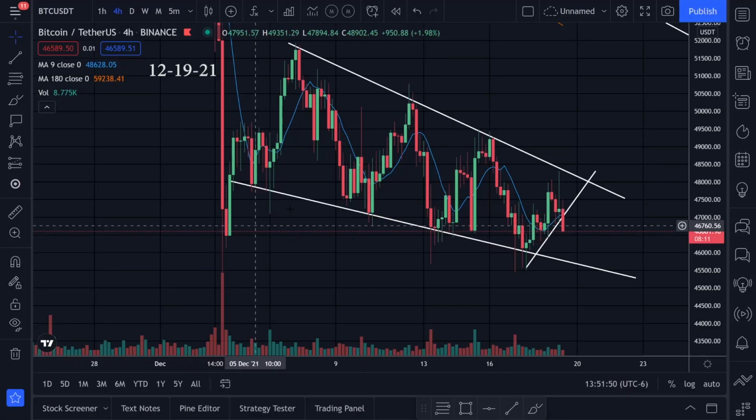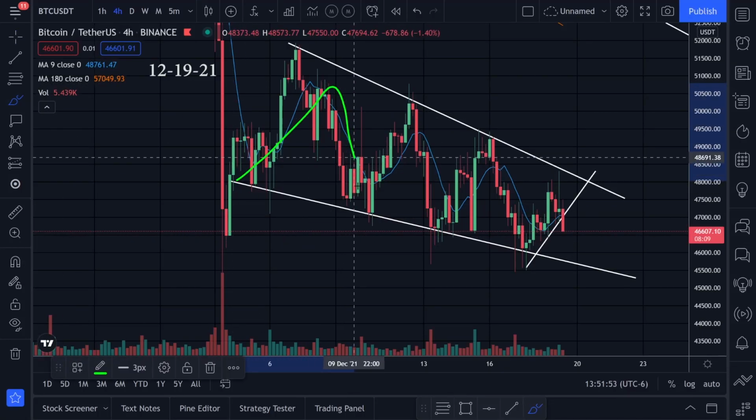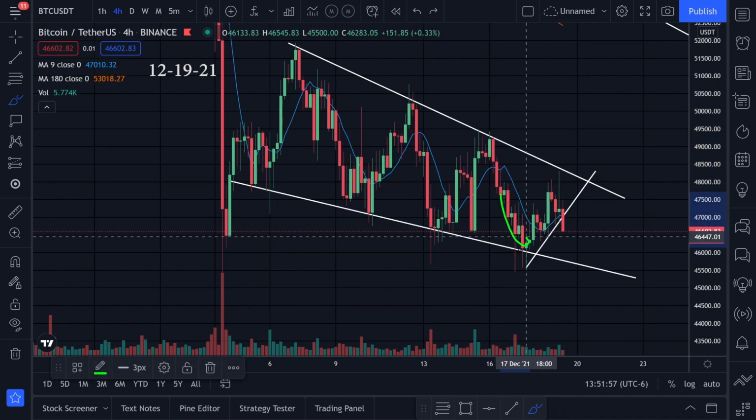Let's take a look at the chart action for Bitcoin. All right, so here's what I'm looking at. We're still in this channel pattern going like this. We came down, got support right here, and came up.